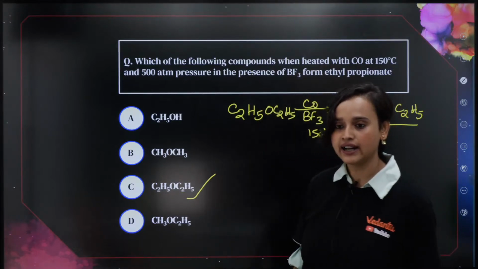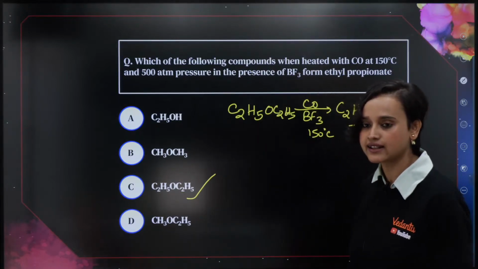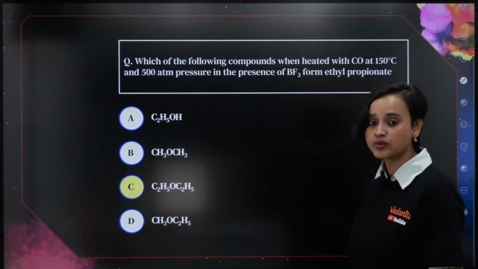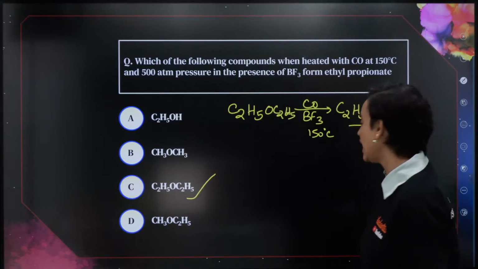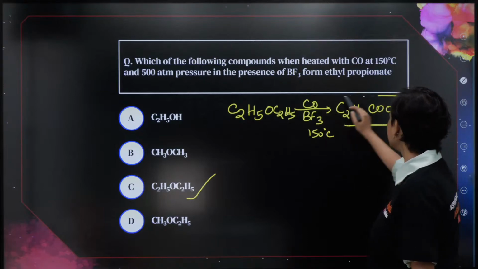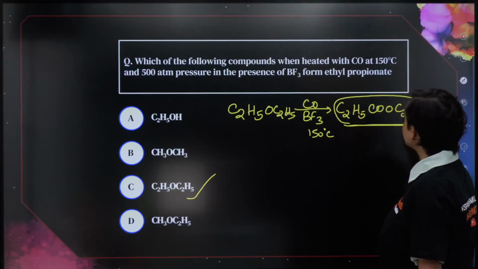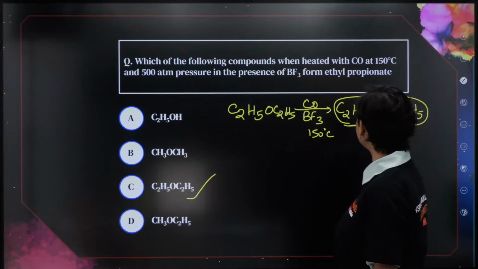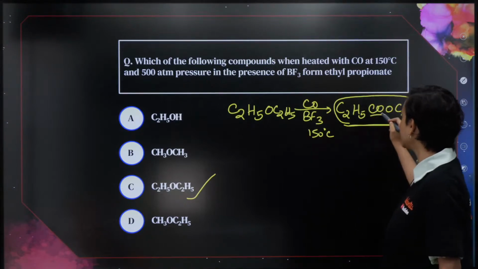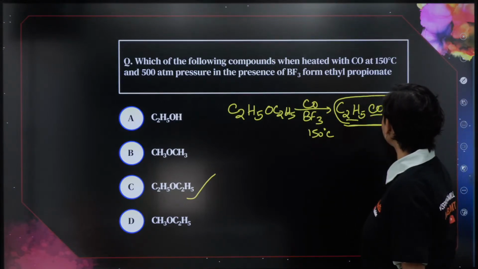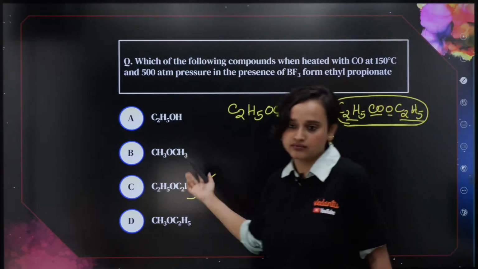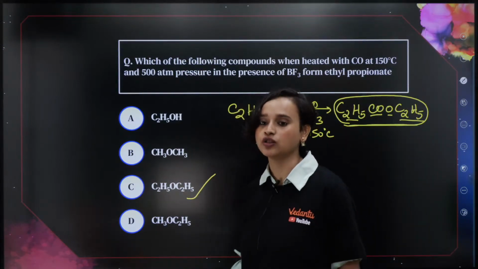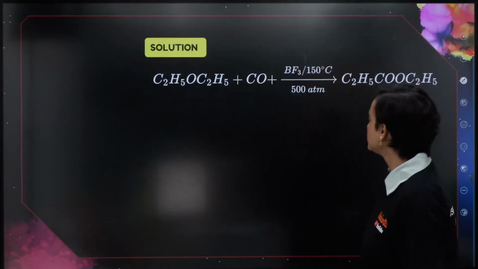Yes? Right, everyone? Now, option C, ethyl propionate, okay? From the formula itself, I can understand that what I do need is carbon monoxide, which I already have. All I need is this part, one oxygen and this part. So, that's how we got it, right? Moving on, everyone.